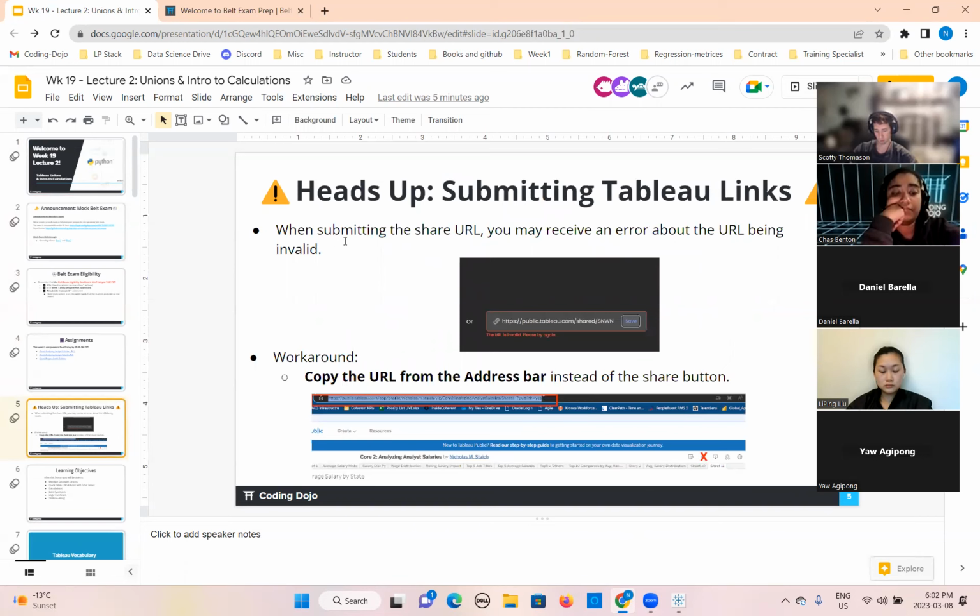In case, when you are submitting the share URL, you may receive an error about the URL being invalid. If you remember, when we publish a Tableau notebook publicly, you used to share from the share button, copy the link and share it. But if you find an issue submitting that same link here, you can copy the URL from the address bar instead. This is the solution in case you find this issue.